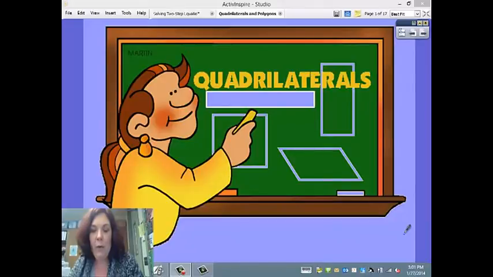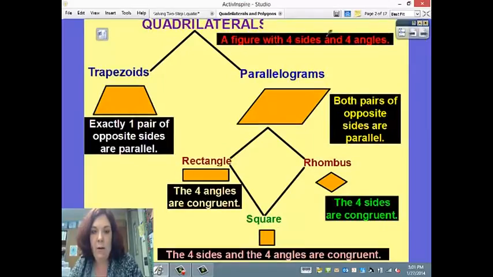This video is on quadrilaterals, and this is my first time using Camtasia to see what it's like, and you'll just see this little picture of me as you go through the flip chart. So quadrilaterals: they are a figure with 4 sides and 4 angles. A special type of quadrilateral is trapezoids, and another special type of quadrilateral is a parallelogram.